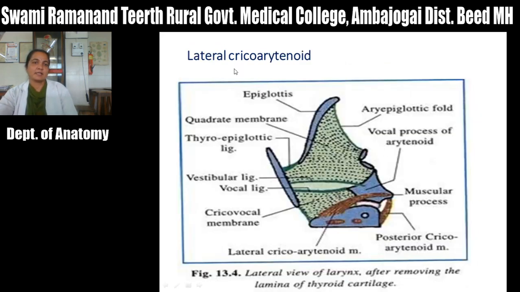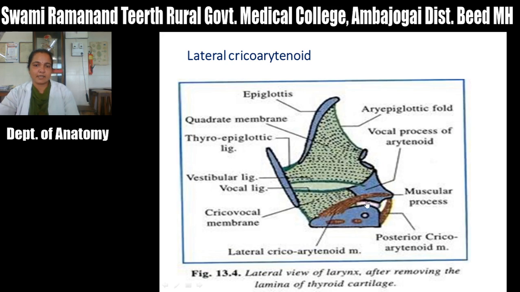Then the next muscle is the lateral cricoarytenoid. We have seen that the arch of the cricoid has an upper border and lower border, and the upper border has two lips, an outer lip and an inner lip. The inner lip gives attachment to the cricovocal membrane, and the outer lip gives attachment to the lateral cricoarytenoid muscle, arising from the cricoid cartilage and going towards the muscular process of the arytenoid cartilage.